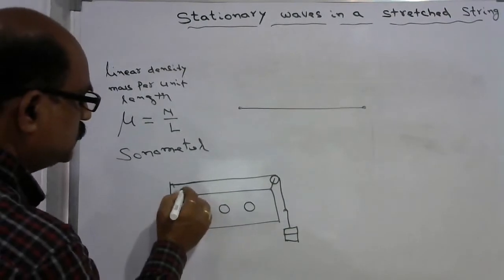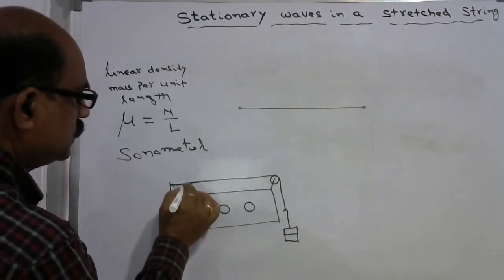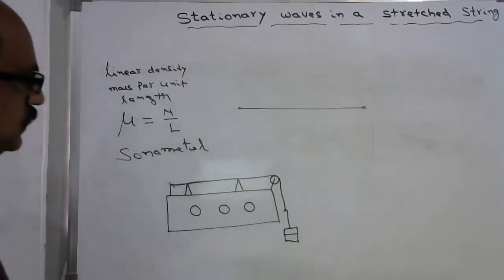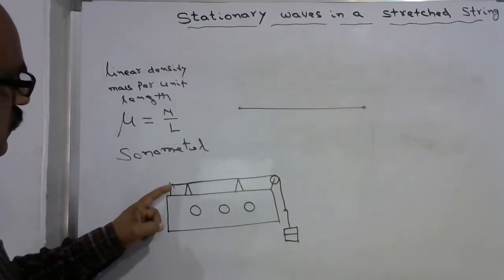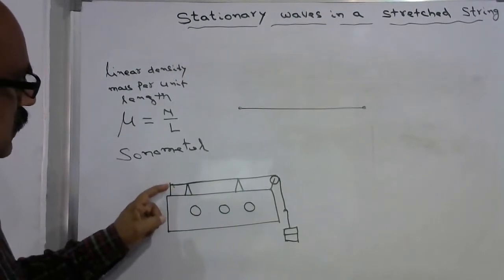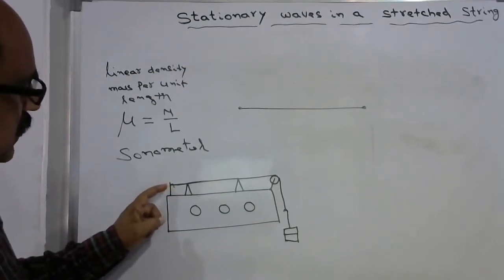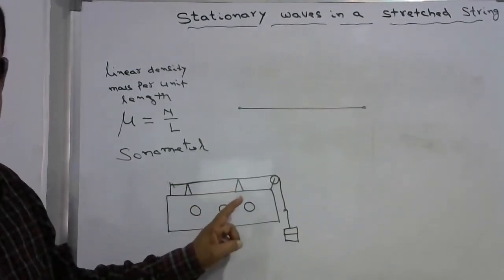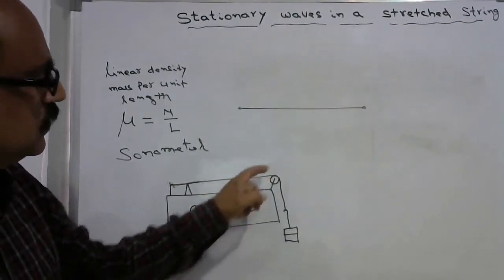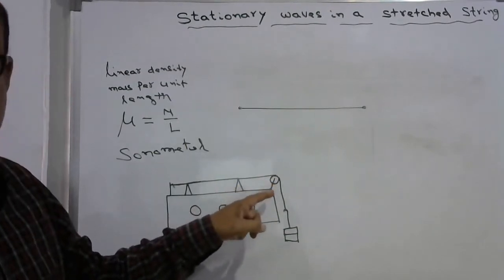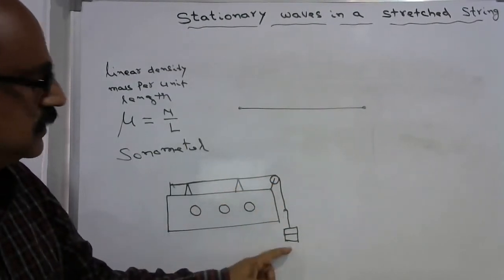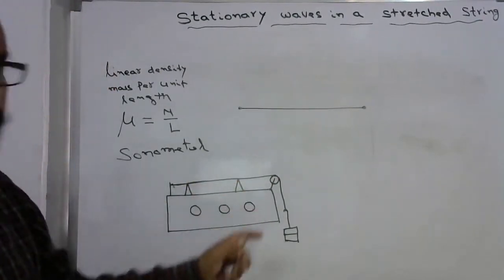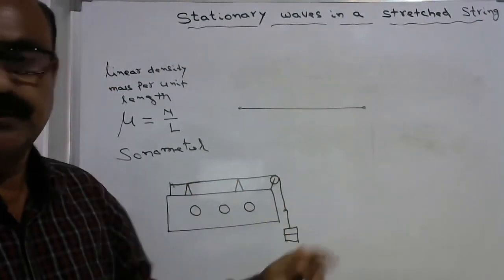And now this is kept on two sliding bridges. So a string is tied at one end, fixed at one end, and passed over the sliding bridges, knife edges, and also passed through a fixed pulley, and the other end connected with a certain load. So this is what is called a sonometer.